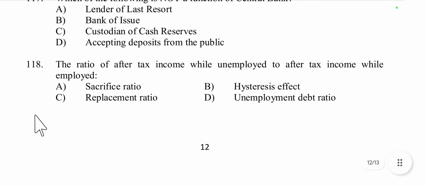Then question number 118, the ratio of after tax income while unemployed to after tax income while employed, sacrifice ratio, hysteresis effect, replacement ratio or unemployment debt ratio. This is called as replacement ratio. Replacement ratio measures the percentage of a worker's pre-unemployment income that is replaced by unemployment benefit. So option C is the right answer.